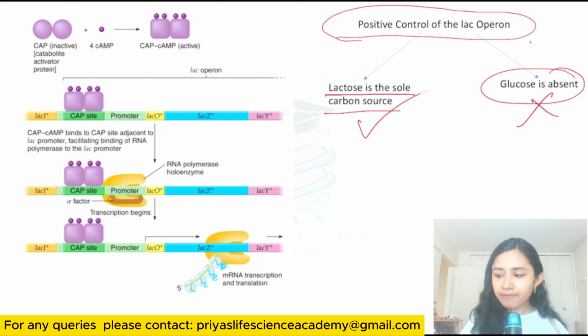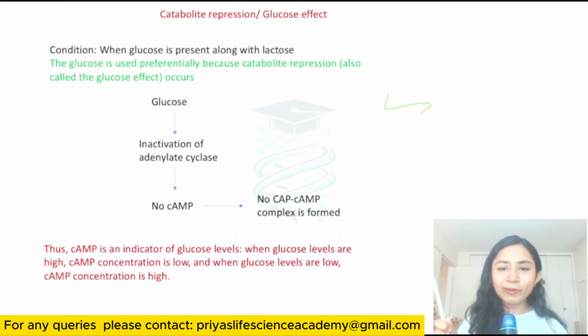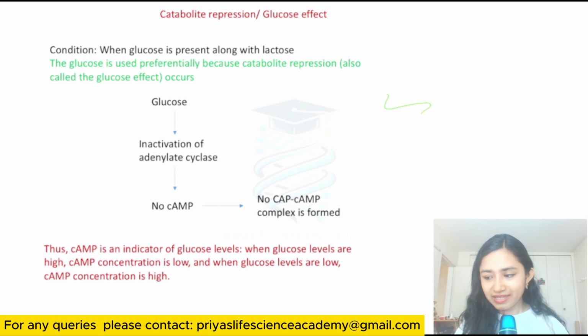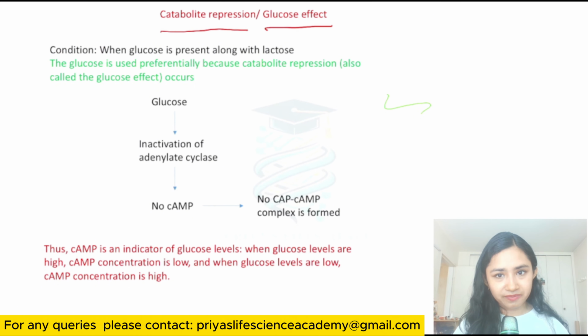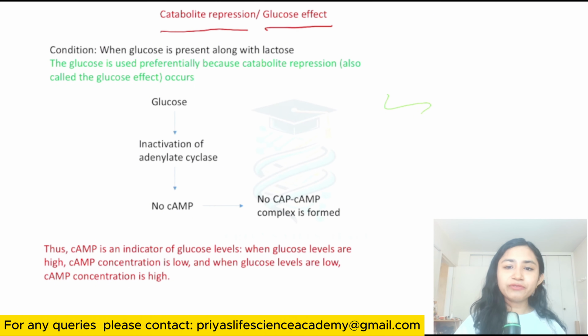So that is why this positive regulation will only operate when lactose is present and glucose is absent. So what happens to this positive regulation when glucose is present? Now, when glucose is present, glucose doesn't allow lactose to be used as a carbon source. That is known as the glucose effect or catabolite repression. Because when you have your preferred meal, you will not go to another kind of meal.